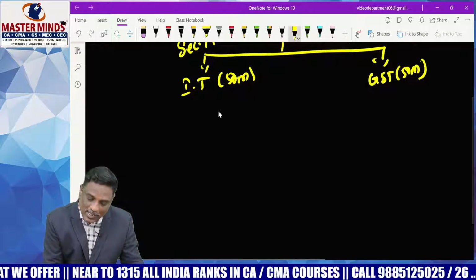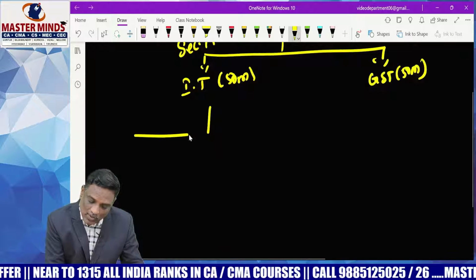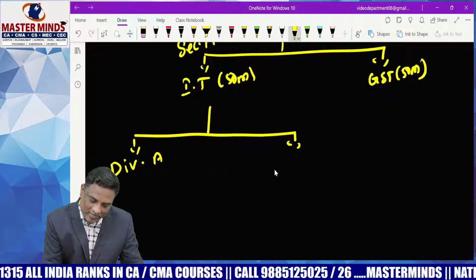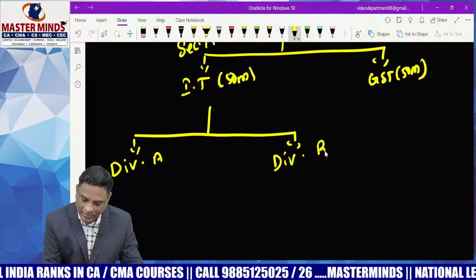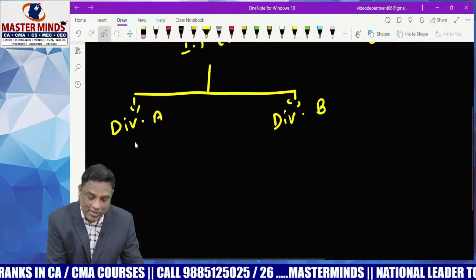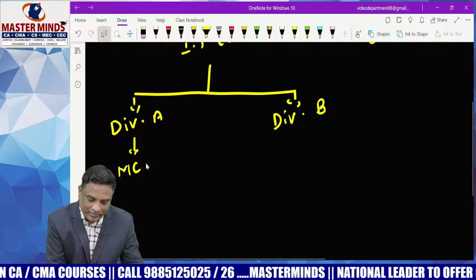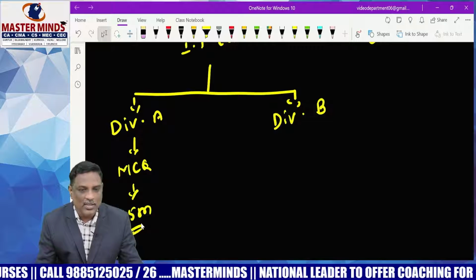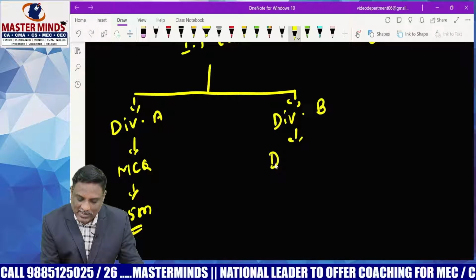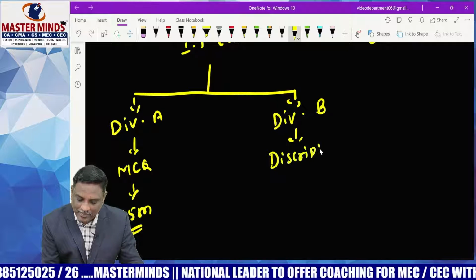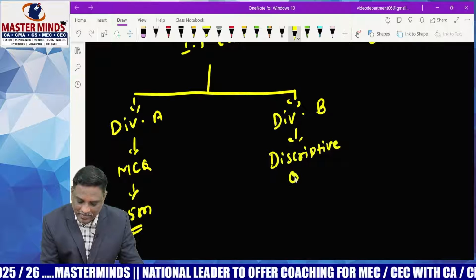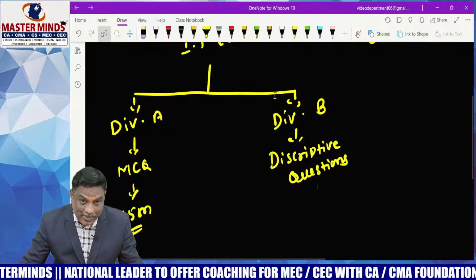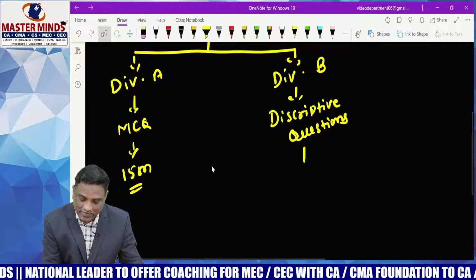One more important point: Section A has two divisions, Division A and Division B. Division A is exclusively for MCQs of 15 marks. Division B is descriptive type of questions. Division B has 4 questions.